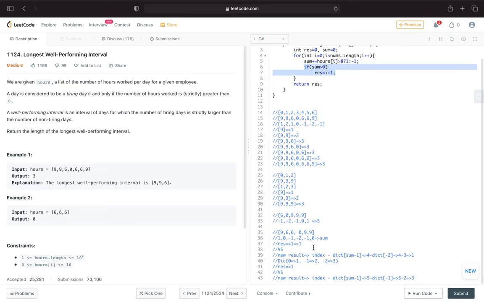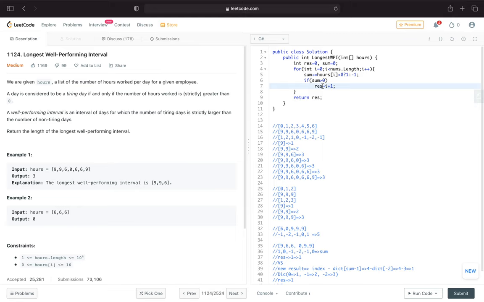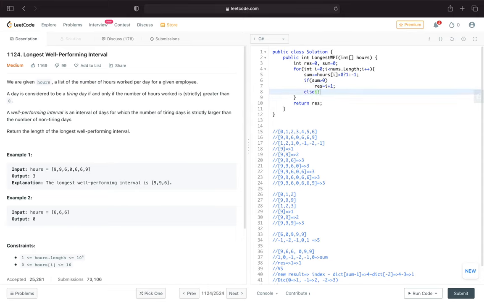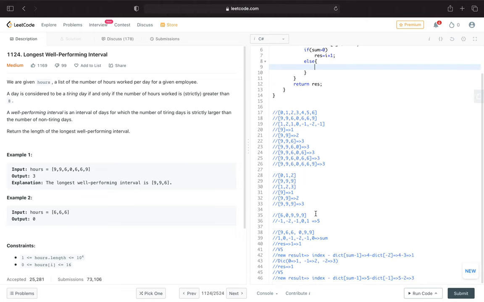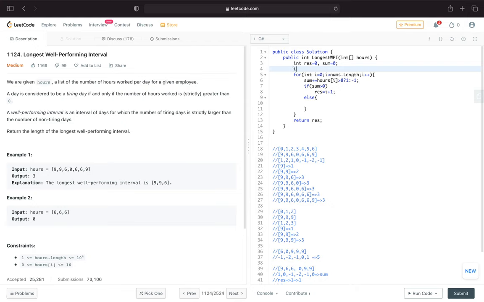Okay, so what we're gonna do, I will say, okay, if it is greater than 0, I will just increase the index. I will plus 1 to my index, and then I will assign to my result, and then I will have the else case if it is not. Okay, and then I will add to my dictionary values to save the keys and values. Okay, let me create a new variable, a dictionary variable. I mean, integer comma integer. I'm gonna create the dictionary value, Dictionary integer, integer.